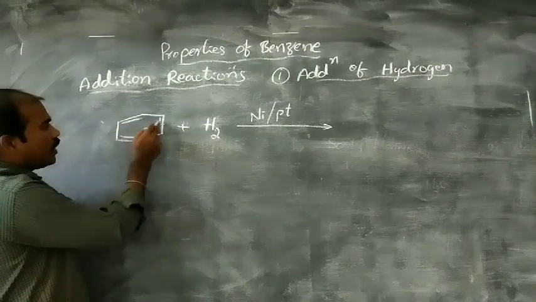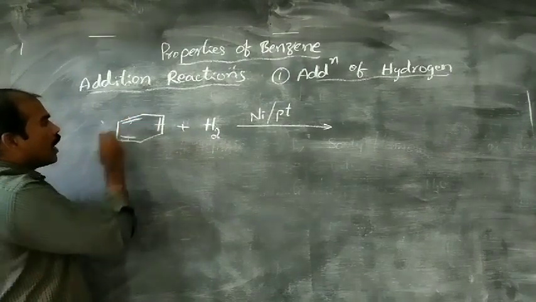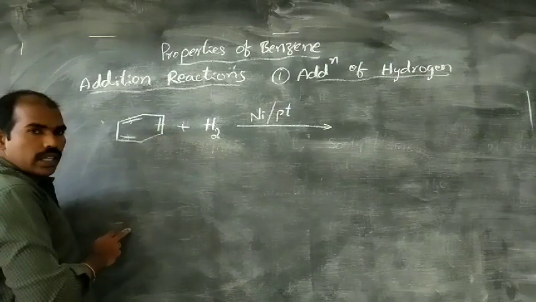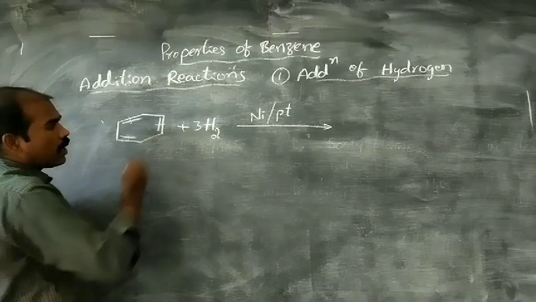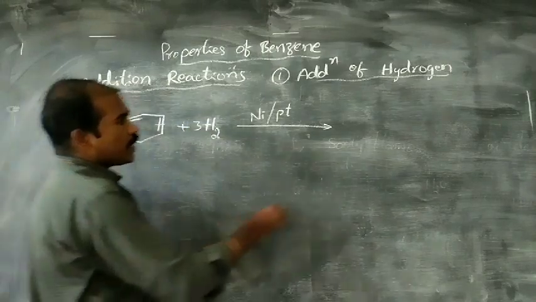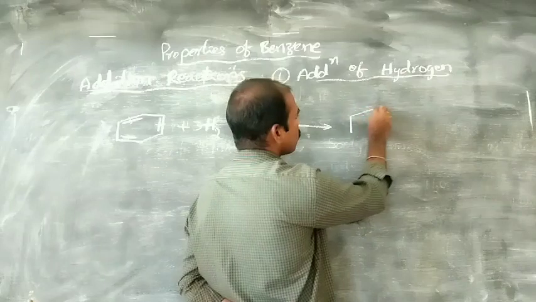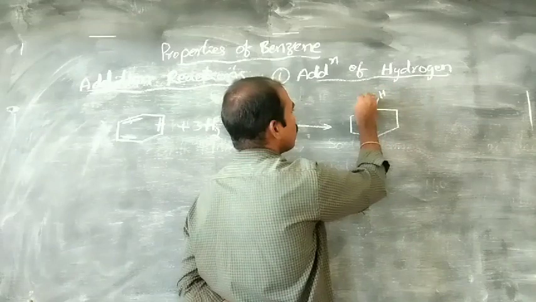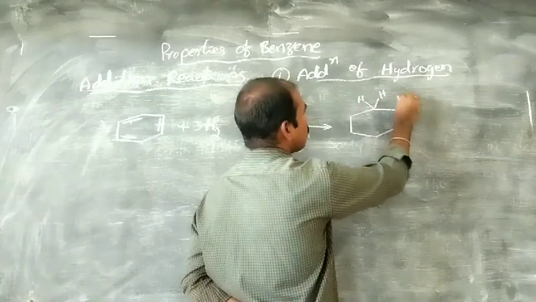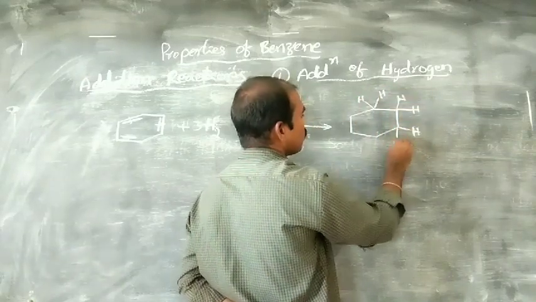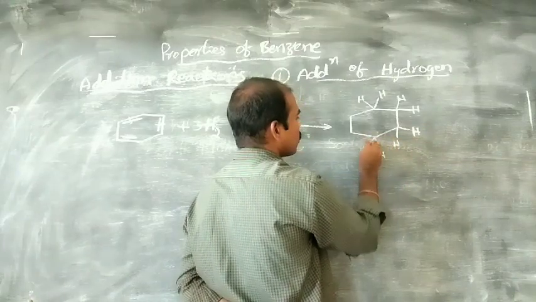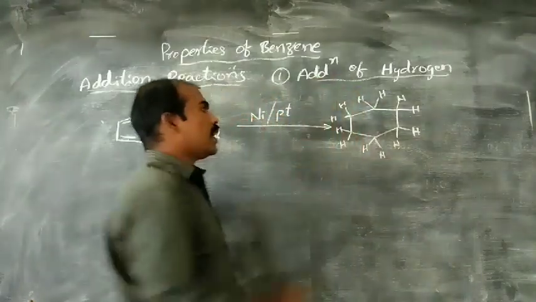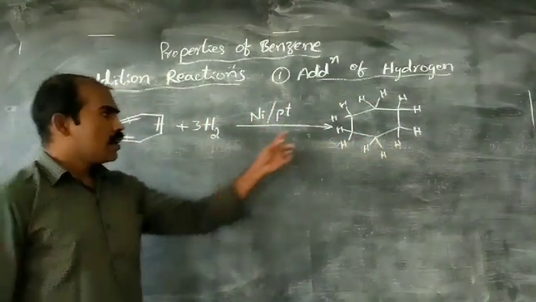Here we have three double bonds, that's why three molecules of hydrogen are required to add to these double bonds. Then it is converted into a compound with two hydrogens here, here and here. This is the compound after reaction.